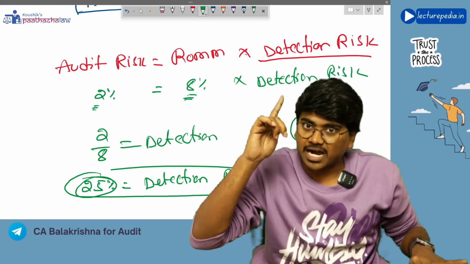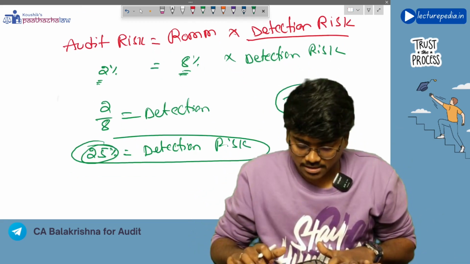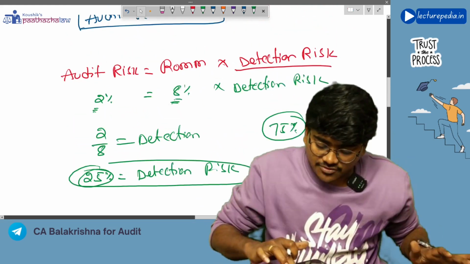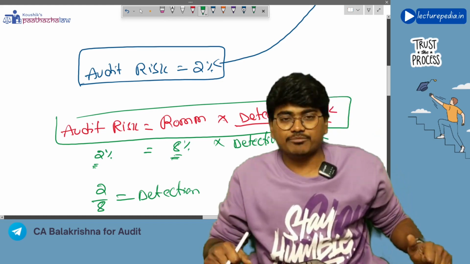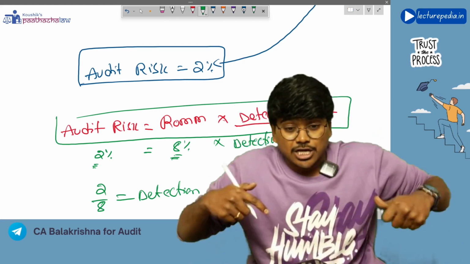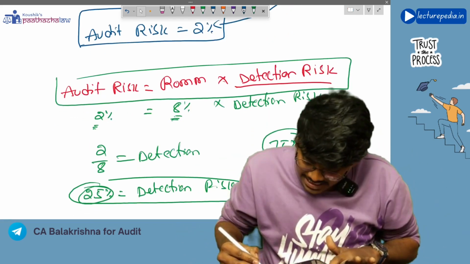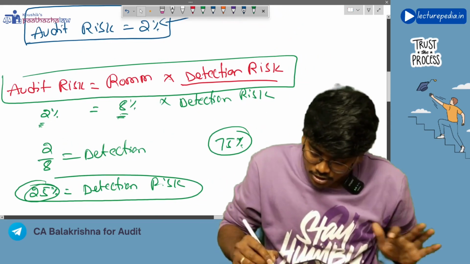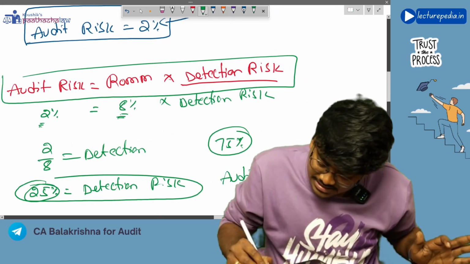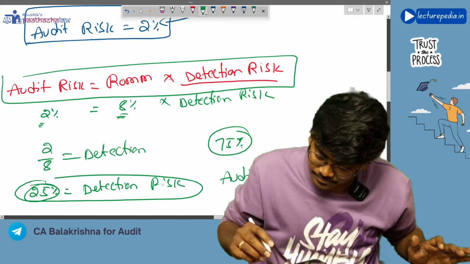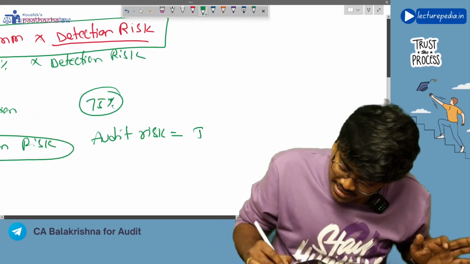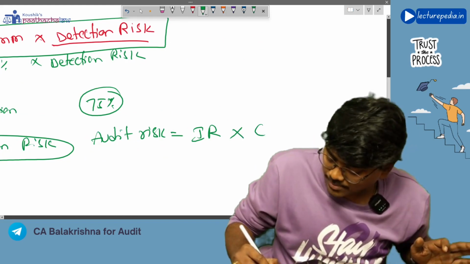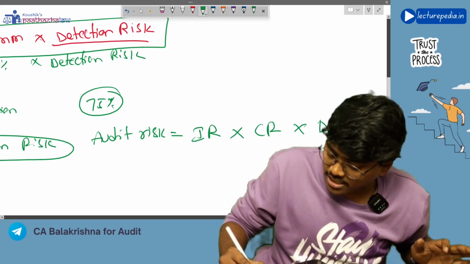Got it? Understood? Now from this formula of audit risk equal to risk of material misstatement into detection risk, you can further derive that audit risk is equal to inherent risk multiplied by control risk multiplied by detection risk.